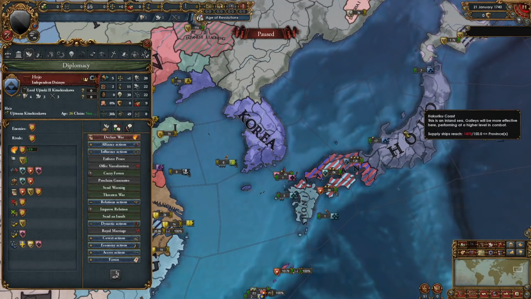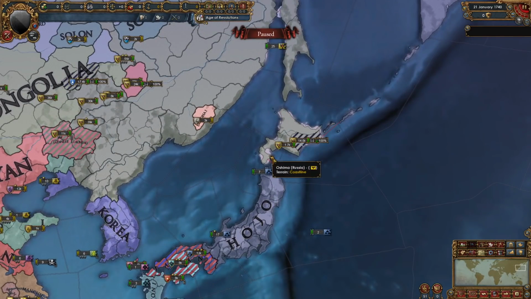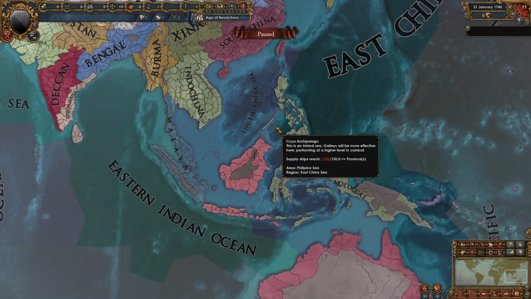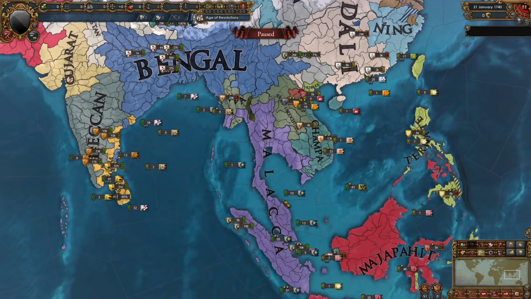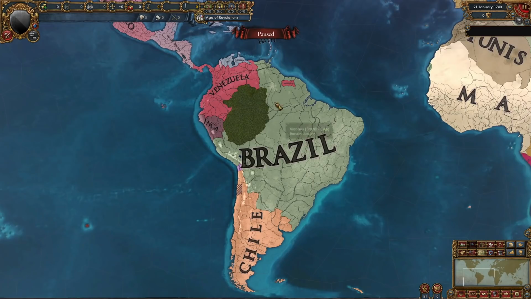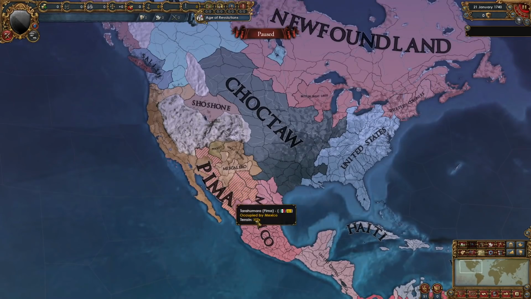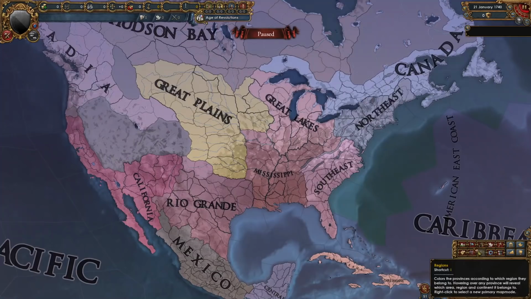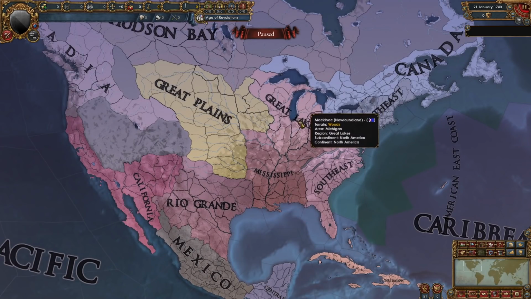Hojo is looking pretty strong, and Russia have also stepped foot on the Japanese island. Ternate has been beating down Majapahit a bit, so they might be reconquering their lands, but also moving into the Indonesia region as well, and Malacca have been expanding over here a bit. Brazil has expanded a bit into Inca. Mexico and Pima are fighting a war right now. The US has also expanded into Choctaw even more. They do own quite a big part of the Mississippi and the Great Lakes right now.